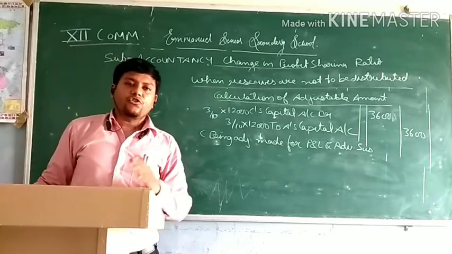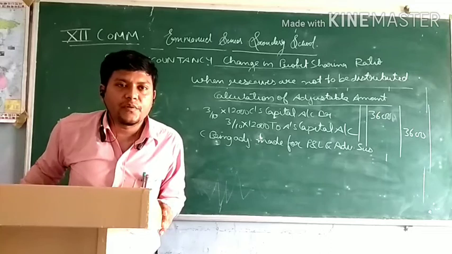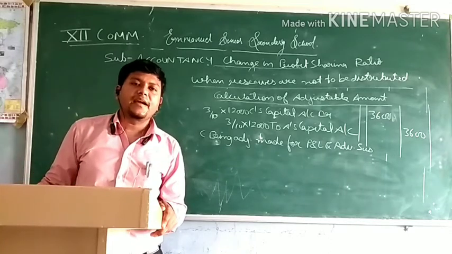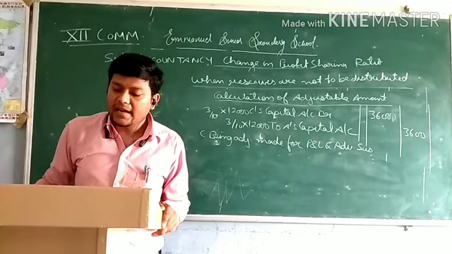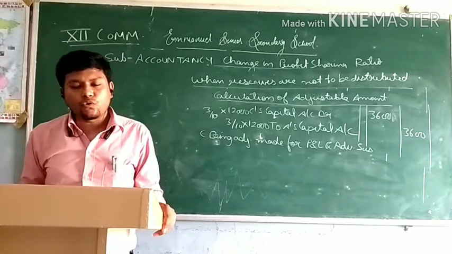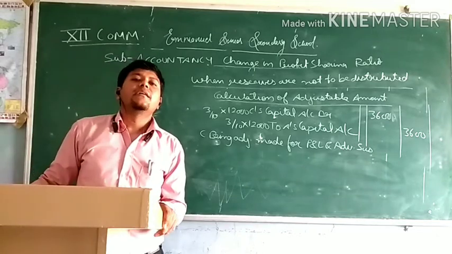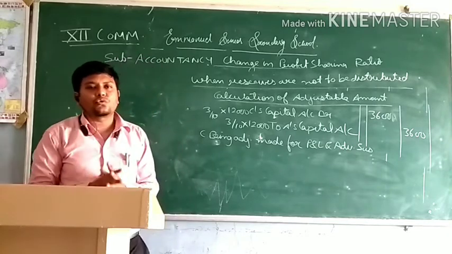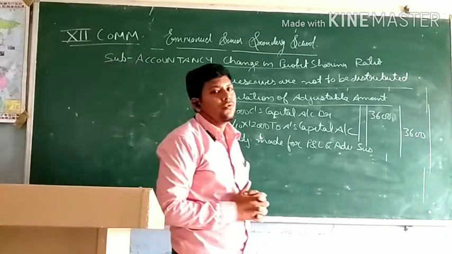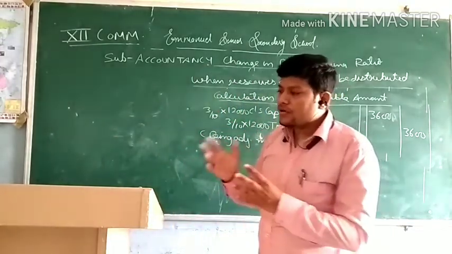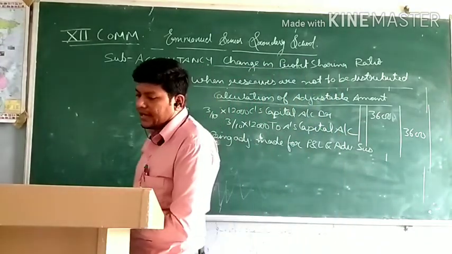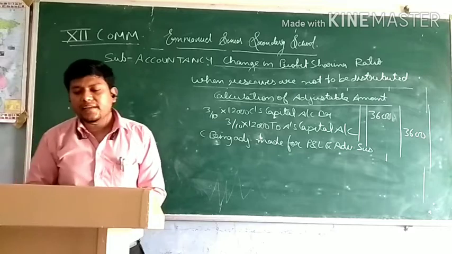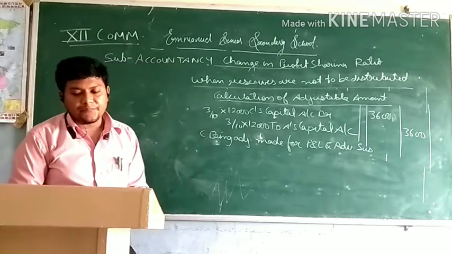So in the question it is written that reserve is not to be distributed. So there will be adjustment entry for reserve. And also we know that for goodwill we also do the adjustment entry gaining to sacrifice. So for adjusting both goodwill and reserve we have to do gaining and sacrifice, and also it is written in the question that we have to pass a journal entry.